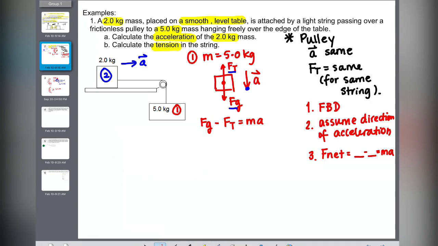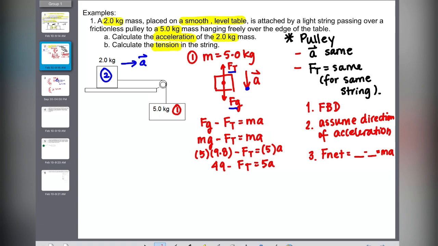Some things that I know: mass is 5 kilogram, and I know Fg. I know that there's another equation for Fg, so I can plug it in as mg minus Ft equals ma. I'm going to plug in my value as 5, because that's my mass, times 9.8 minus Ft equals 5 times a. I don't know what a is, but this is what I know, so I'm just going to multiply it out. 5 times 9.8 is 49. 49 minus Ft equals 5a. This is all that I can do, so I'm going to stop here.